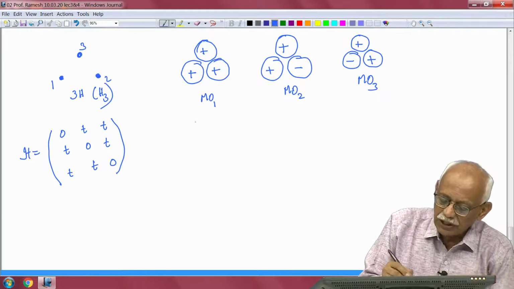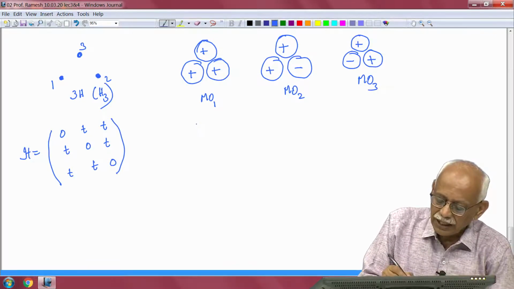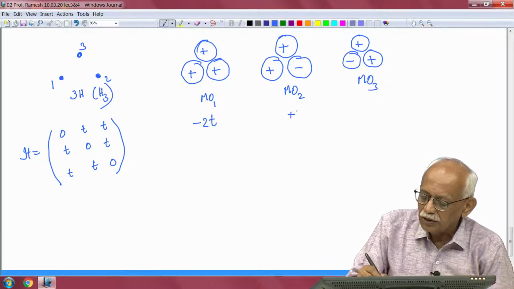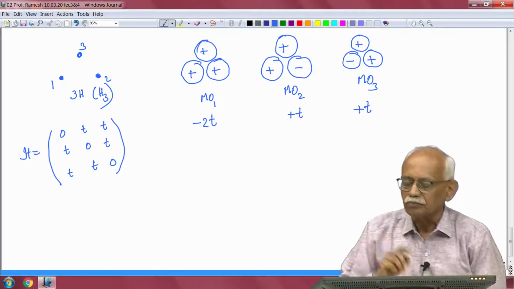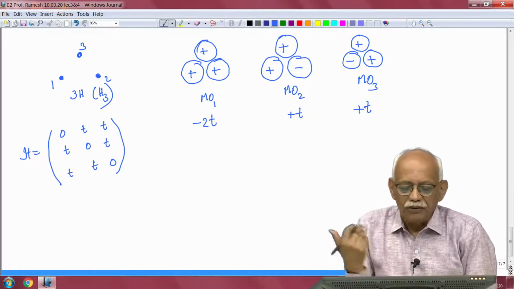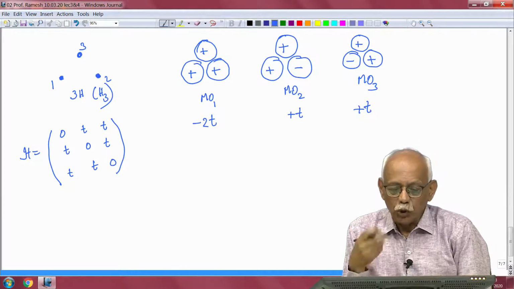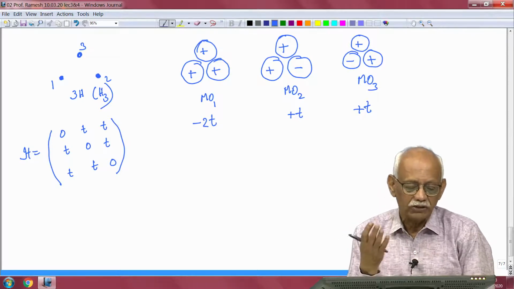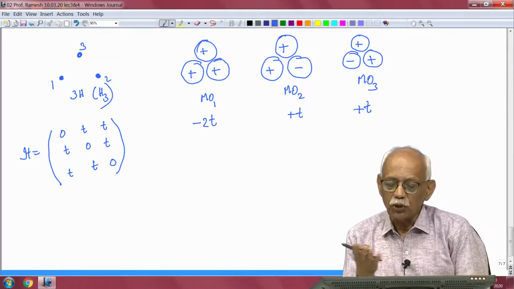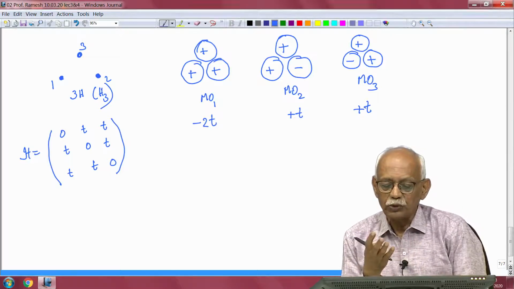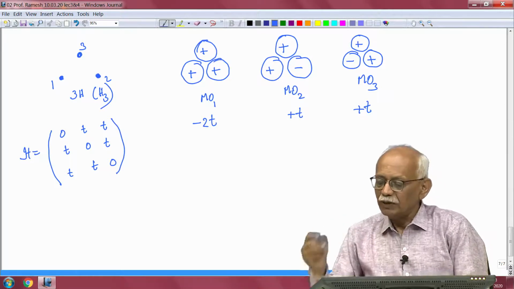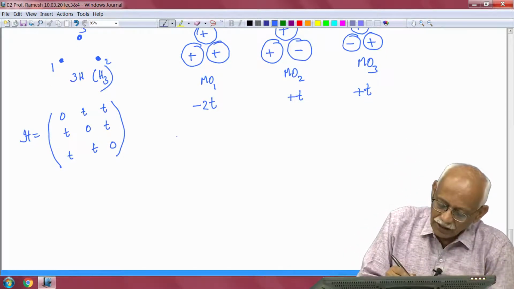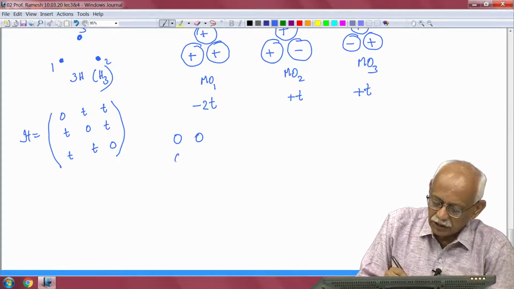So, if you actually do the calculations, the energies that you get are -2T, and these two are +T and +T. So, just based on the nodal pattern of the functions, we could write down the molecular orbitals for 3 hydrogen atoms on a triangle, and we could show that the energies should be -2T, +T and +T. Now, let us see what we can do when we have 4 hydrogen atoms, again on a ring. So, I have 4 hydrogen atoms on a ring.